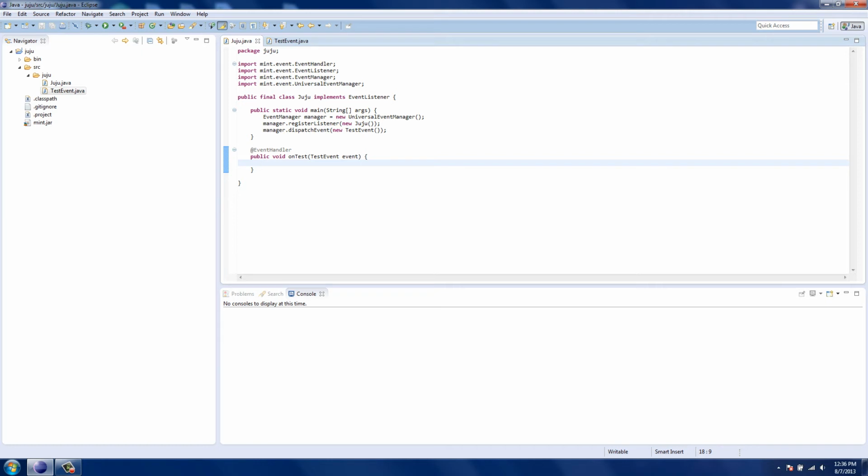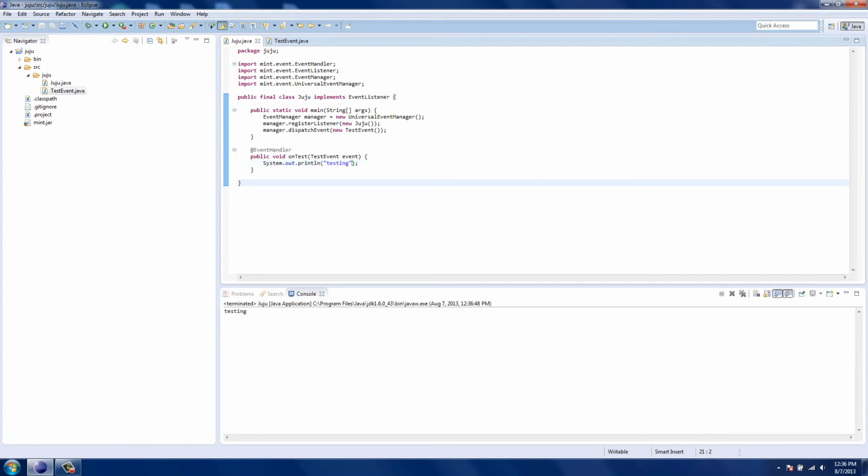The only other thing is that these methods have to be public. That's the only thing. It could return a boolean, it could be whatever. You could have any return type. It really doesn't matter, although I don't see how that's useful. Just has to be public, have the event type as a single argument, and be annotated with this. So nice and easy. Once you get used to it, you'll get very used to it. Just put whatever in there, and then when you run it, there you go. Just like magic, it just works.